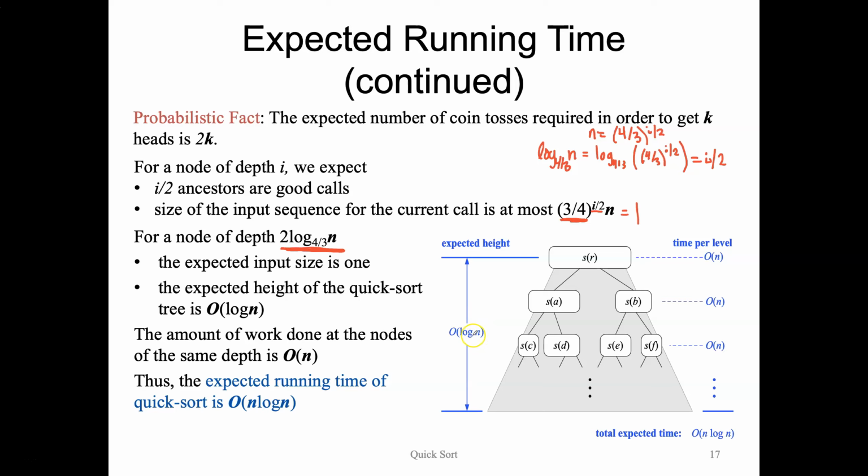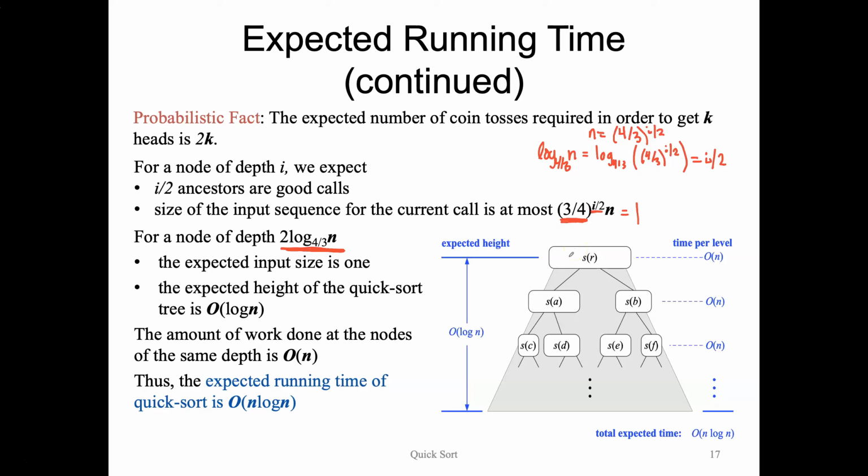So this is kind of already omitted here. But because of this, we can show that the expected height of our recursion tree is logarithmic. So getting rid of our constant coefficient, and it doesn't matter which base we're using either, the expected height of our tree is log n. This is because half of the time that we make a call, we expect it to be good in the sense that we're left with 3/4 the size of our input.